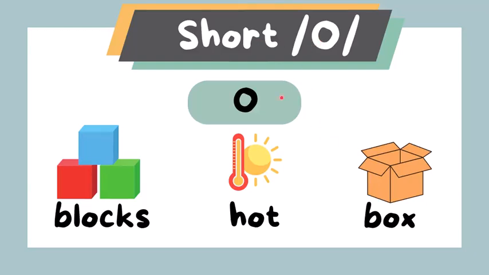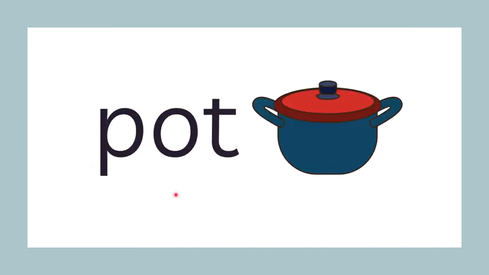Short O, O. When we only have vowel O, blocks. Hot, box. Here we have short sound O, O, pot.